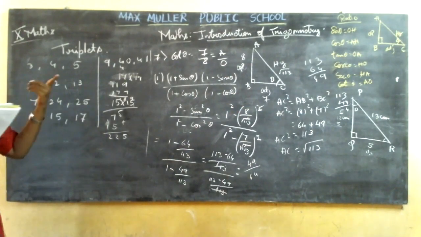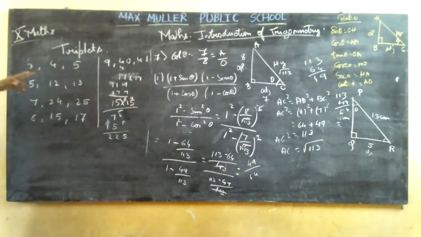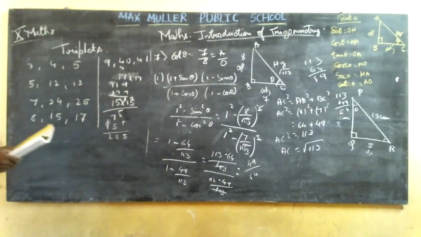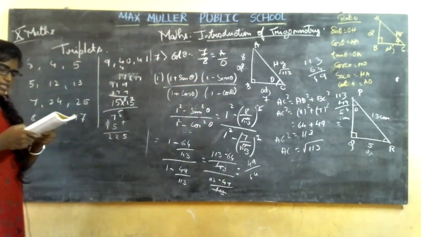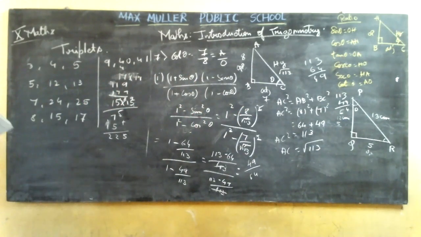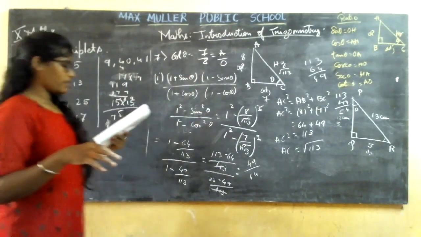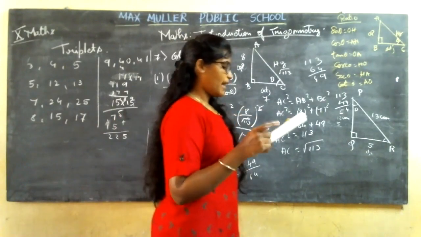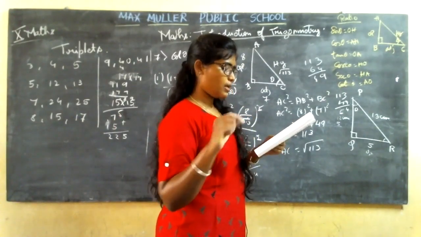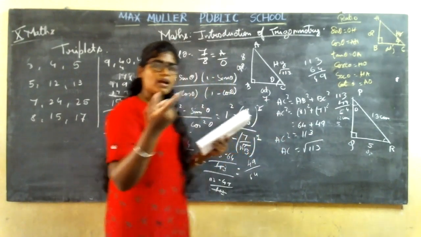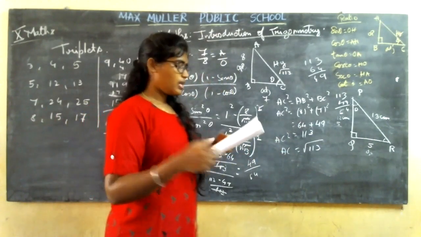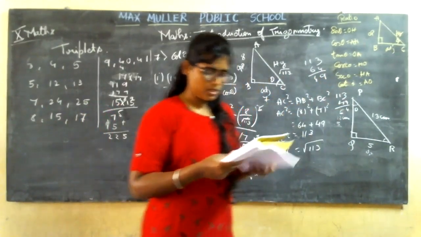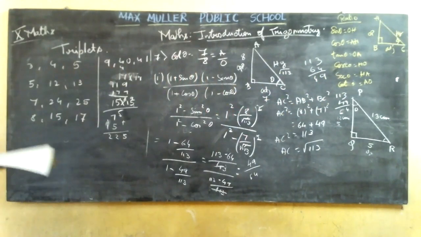4 by 3, what is the next triplet? You have the 4 and 3 combination, so you have 5 as the next triplet. So for tan square, you are going to take the value and square it. That's all. Then the 9th sum is a similar one. You are going to apply the Pythagoras theorem. So tan, they have given, that is opposite by adjacent, 1 and root 3. So what will be the value of the hypotenuse? Apply the sine and cos with respect to that and do the sum. So this ends the first exercise, and let us continue with the next one.